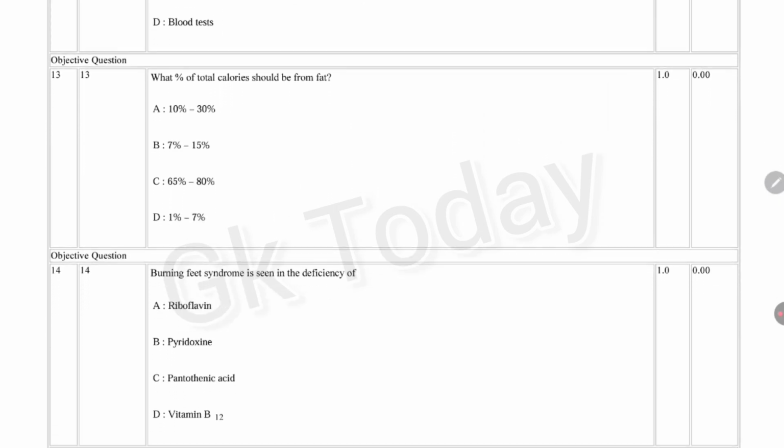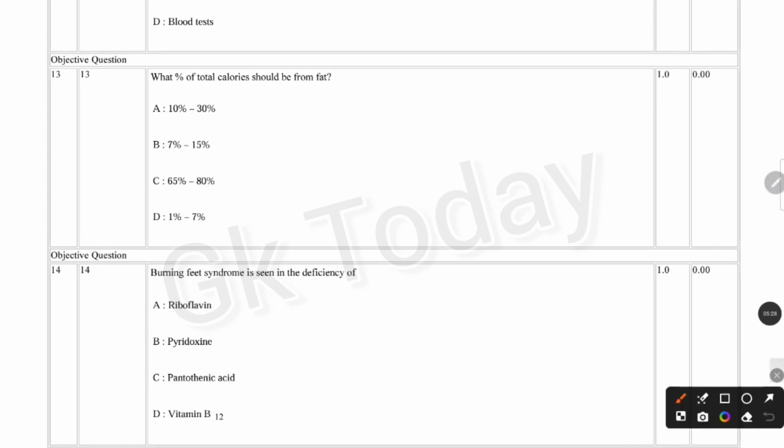Next question. What percentage of total calories should be from fat? Options: 10 to 30%, 7 to 15%, 65 to 80%, 1 to 7%. Correct answer is 10 to 30% of total calories should be from fat.